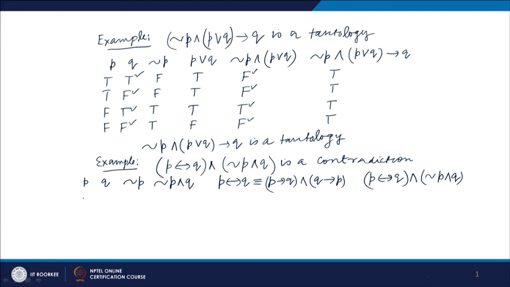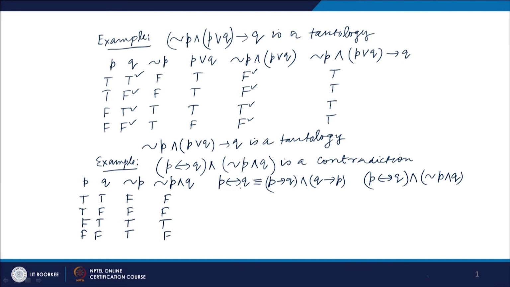So p, q have truth values T T, T F, F T, F F. Then not p has truth value F, F, T, T. Now not p and q will have truth value F, F, T, and F.